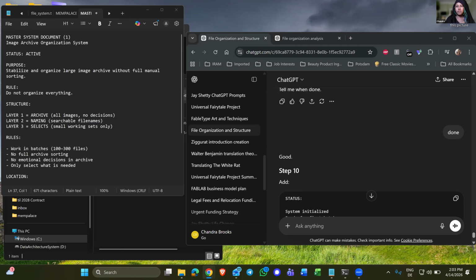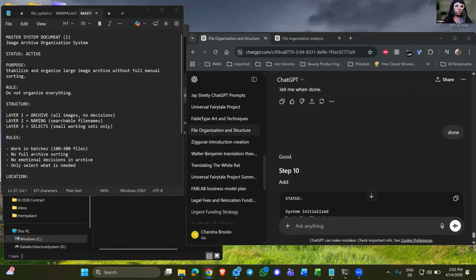And this is a text edit document, this one. Where are my glasses? Can't need them. Okay. So the master system document for image archive organization system.